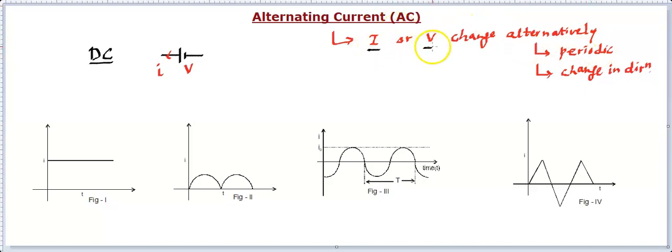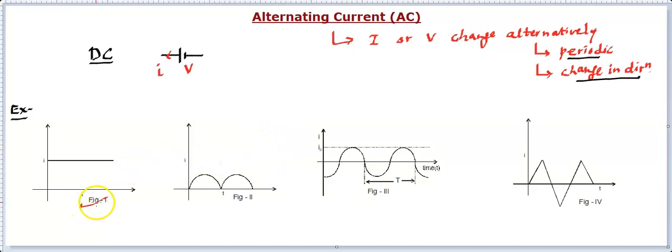So current and voltage will be changing alternatively. That means sign or direction will be changing periodically, which is not the case in DC. In DC, the current always remains constant. Even if it varies, it's not varying alternatively and neither periodically changing its sign. So let me give some examples. If we plot the current with respect to time, and there are four figures, we can identify which one is representing alternating current and which one is representing direct current.